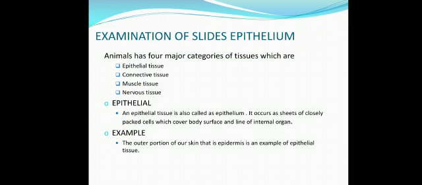My topic is examination of slides of epithelium. Animals have four major categories of tissue, which are epithelial tissue, connective tissue, muscle tissue, and nervous tissue. Epithelial tissue is also called epithelium. It occurs as sheets of closely packed cells which cover body surfaces and line internal organs. Example: the outer portion of our skin, that is epidermis, is an example of epithelial tissue.